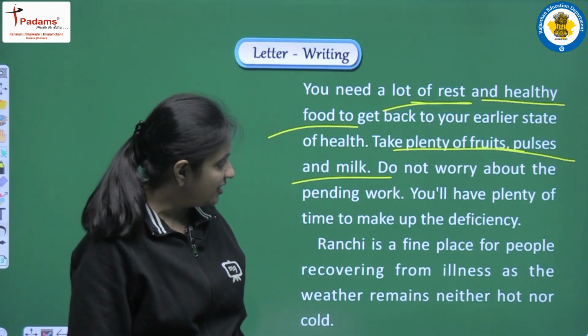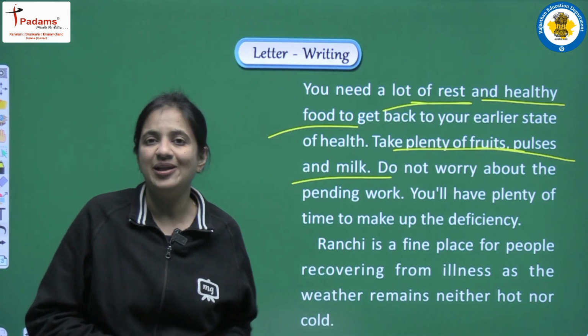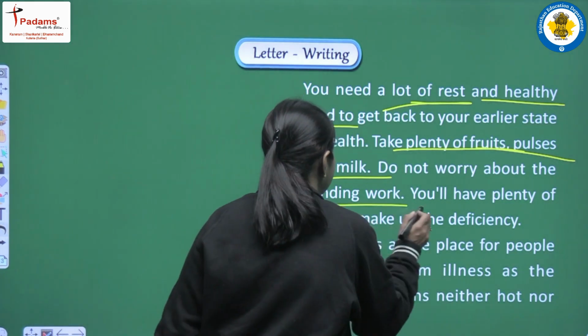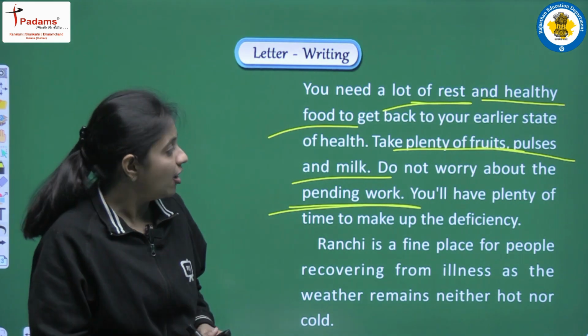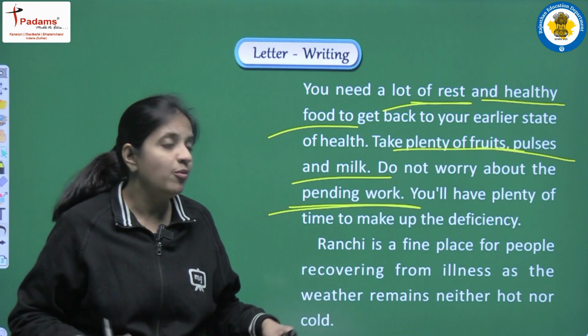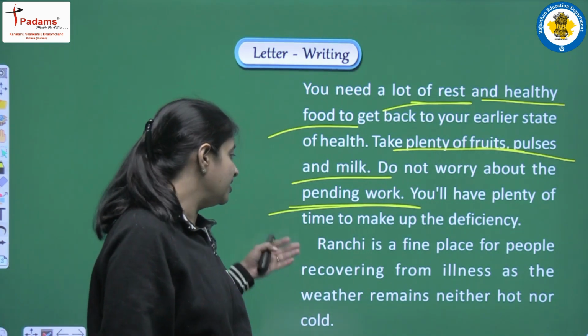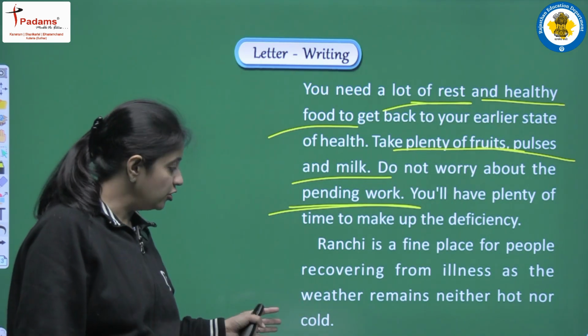Next we are writing that because he was suffering a long illness, obviously he was not able to attend school. So do not worry about the work that you missed in your school, because now you will have plenty of time to make up all the deficiency.